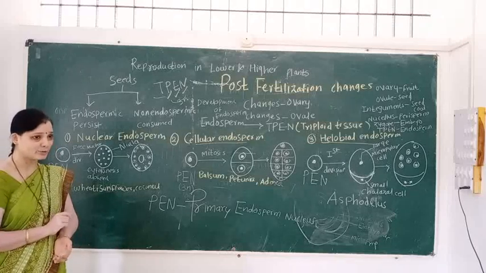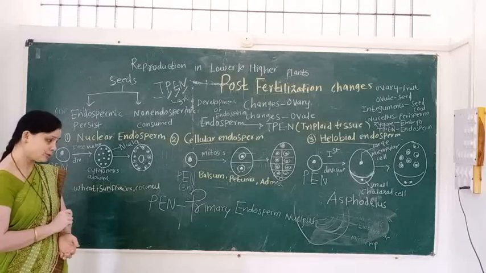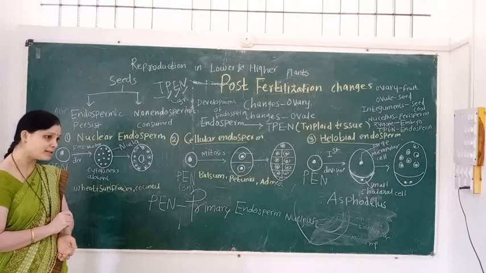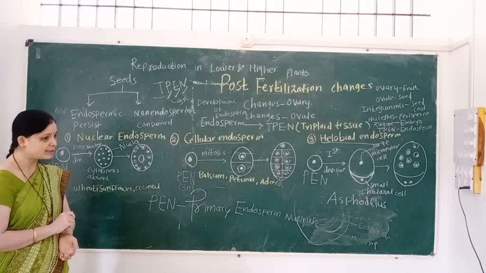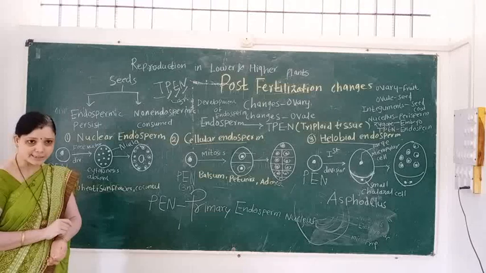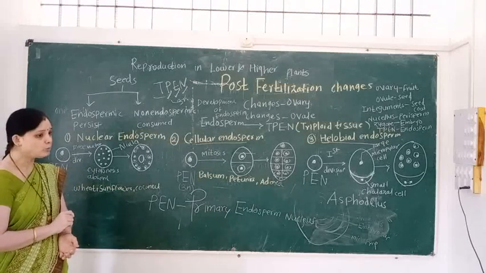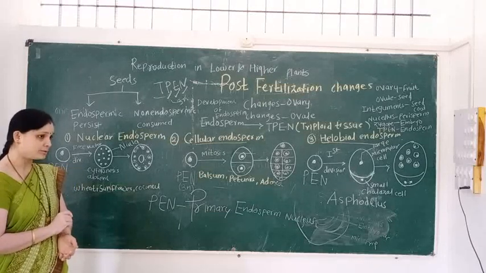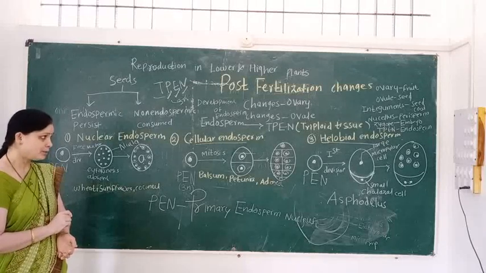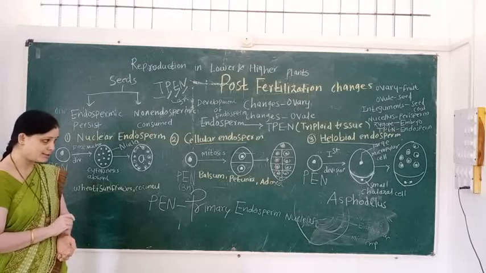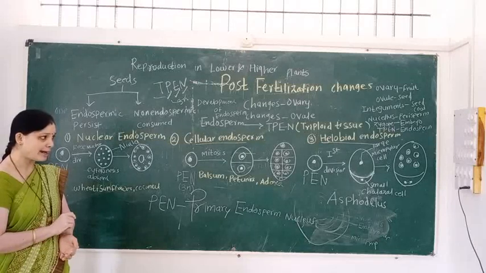Second type is cellular endosperm. In cellular endosperm, the PEN undergoes division and formation of nuclei, that is, karyokinesis takes place. Then wall formation takes place after the karyokinesis. Examples of cellular endosperm are balsam, petunia and Ranunculus.